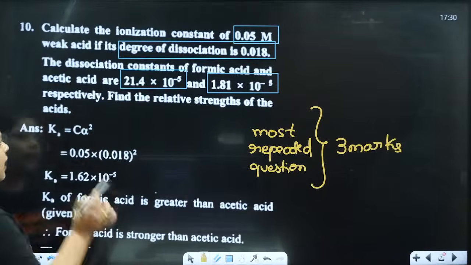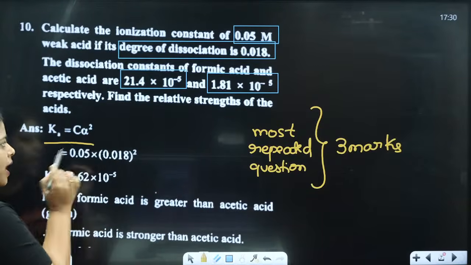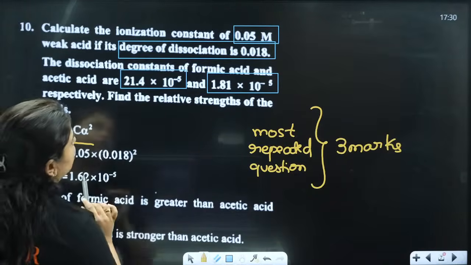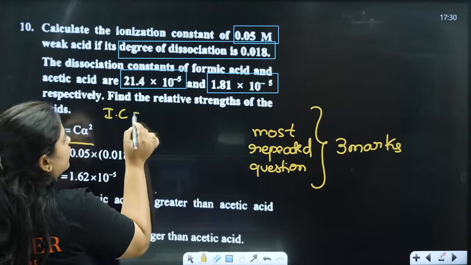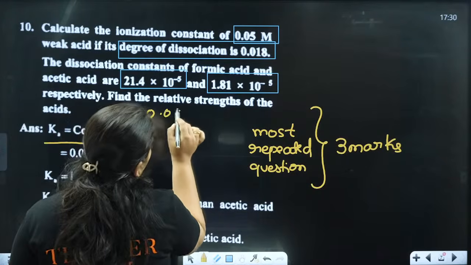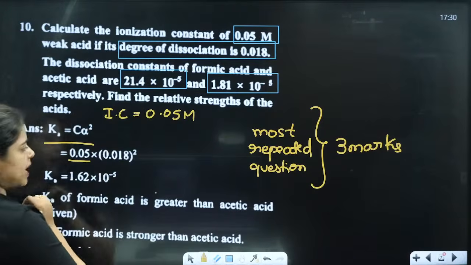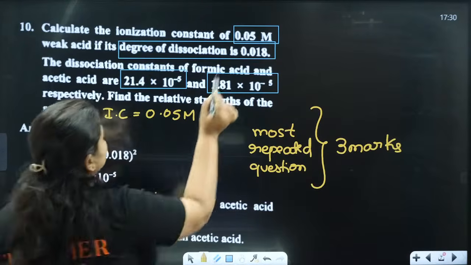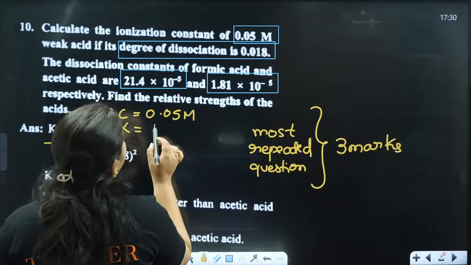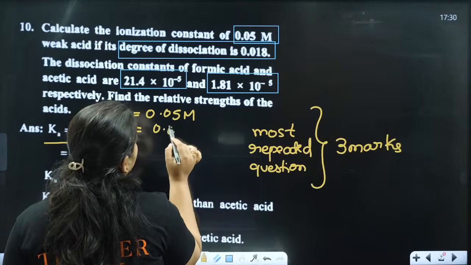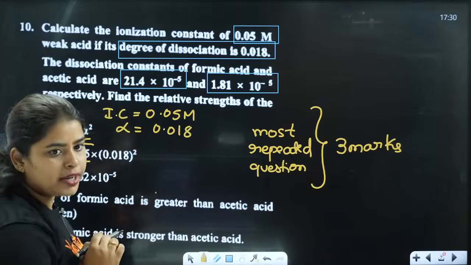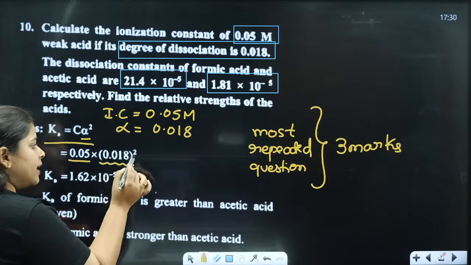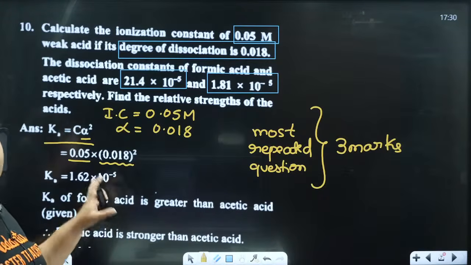Clear? So ಈಗ ನೋಡಿ, K is equal to C alpha square. So we know the C value, that is 0.05. They have given it already. That is the ionization constant. Clear? ಎಷ್ಟು ಕೊಟ್ಟಿದ್ದಾರೆ? 0.05 M. ಅದನ್ನ ಇಲ್ಲಿ ಸಬ್ಸ್ಟಿಟ್ಯೂಟ್ ಮಾಡಿದ್ವಪ್ಪ. Next, alpha square, the degree of dissociation value ಎಷ್ಟು ಕೊಟ್ಟಿದ್ದಾರಪ್ಪ? That is 0.018. Clear? ಅದೇ 0.018 ಅನ್ನ ಇಲ್ಲಿ ಸಬ್ಸ್ಟಿಟ್ಯೂಟ್ ಮಾಡಿ ಸ್ಕ್ವೇರ್ ಹಾಕಿ.